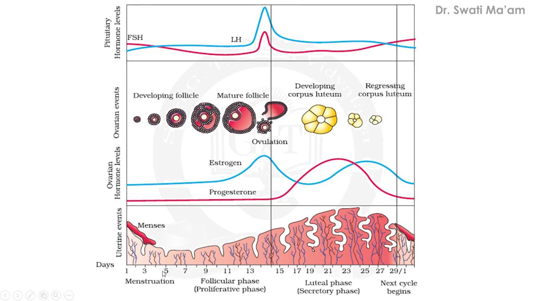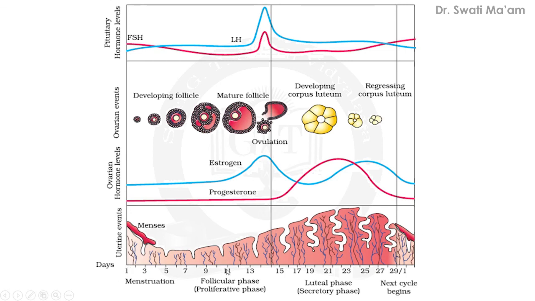Then after the 5th day, the endometrium lining will develop. It will become fully grown at the last part of the cycle, and then if the ovum is not fertilized, the menses will occur and the next cycle will begin. This is again showing the menses.